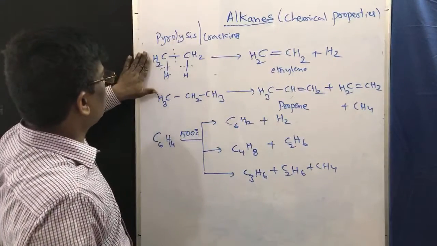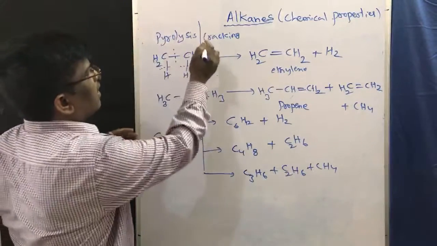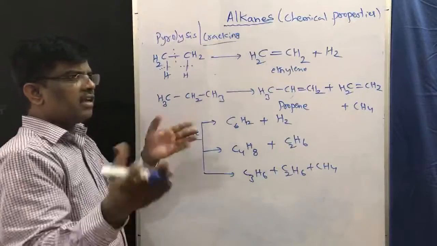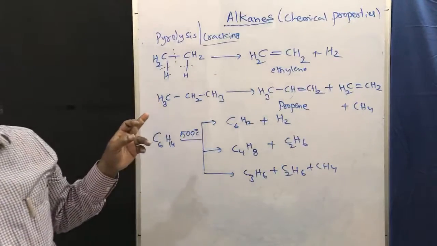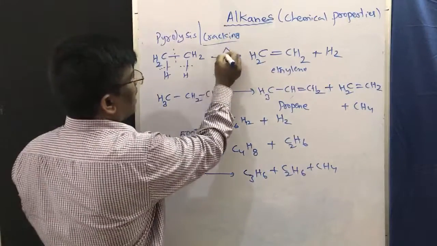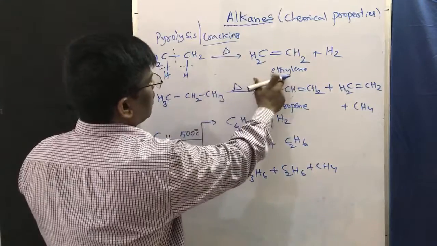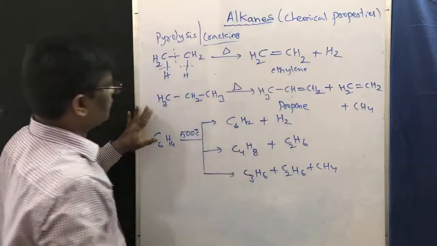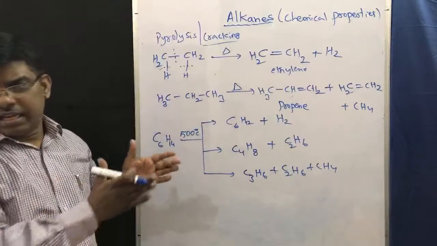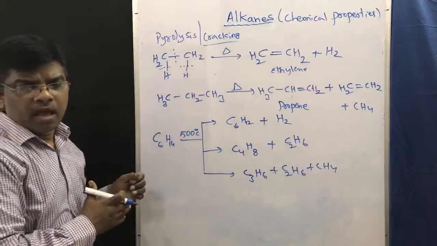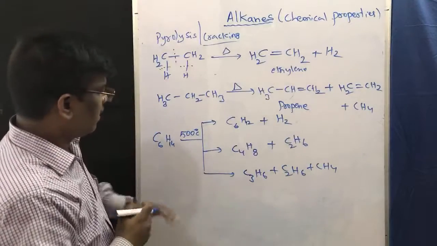If I take ethane, it gives ethylene, breaking like anything. So it is cracking. What we have to do is heat, under high temperature reaction condition. These alkanes undergo cracking to give, for example, propane and methane, different lower alkanes or alkenes.